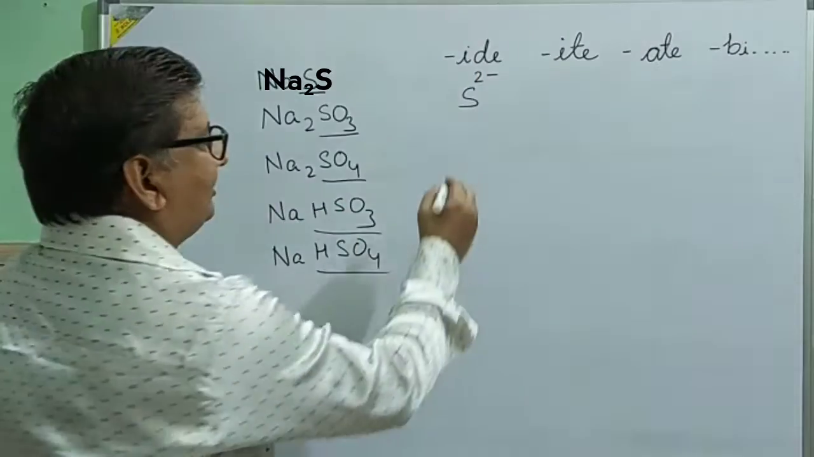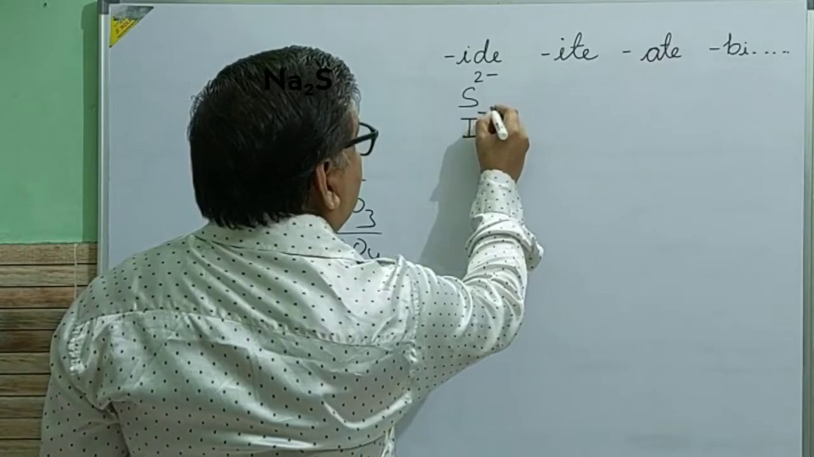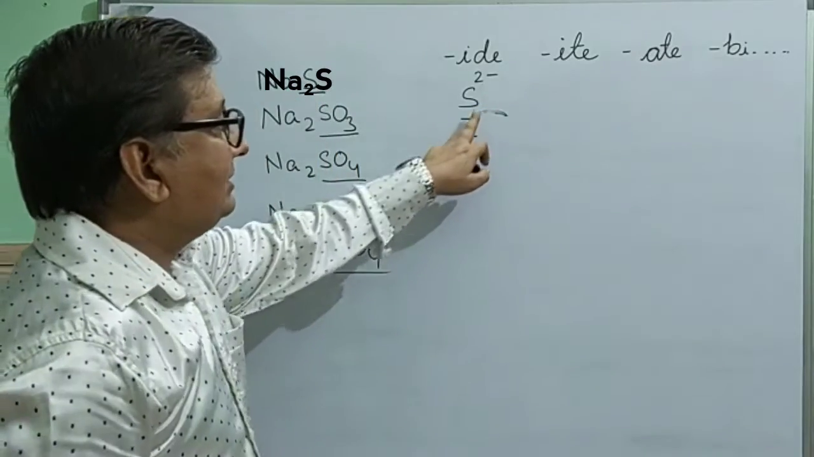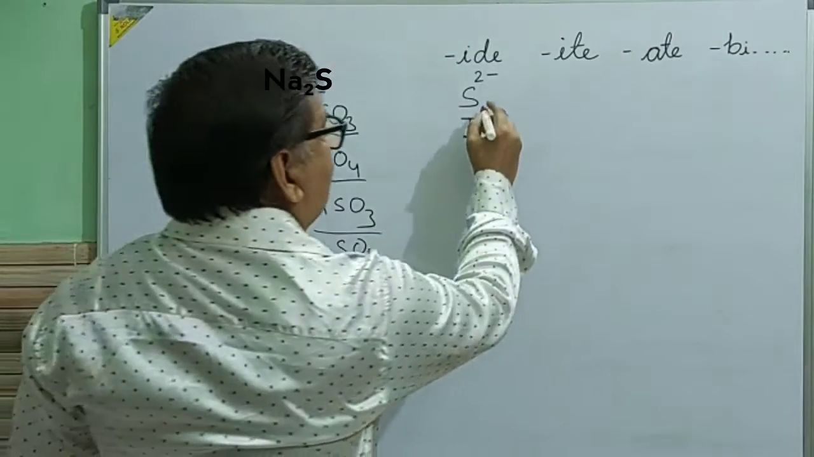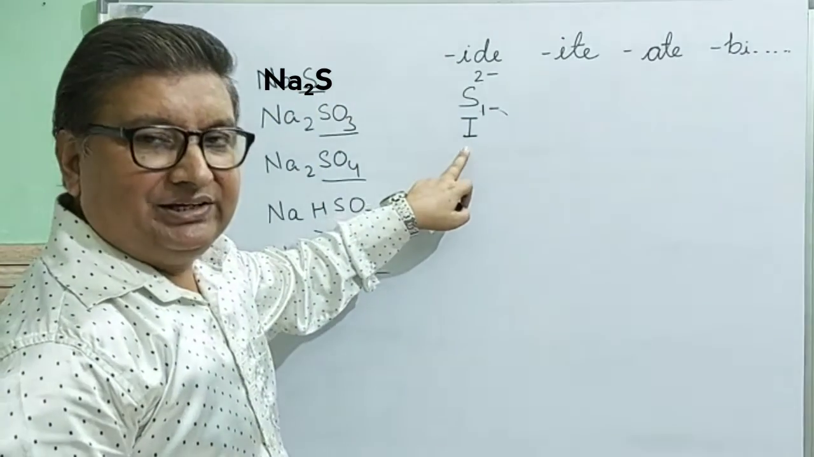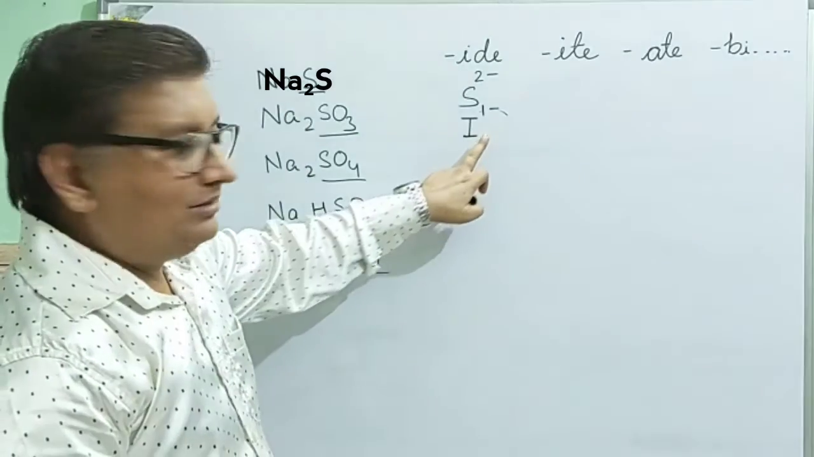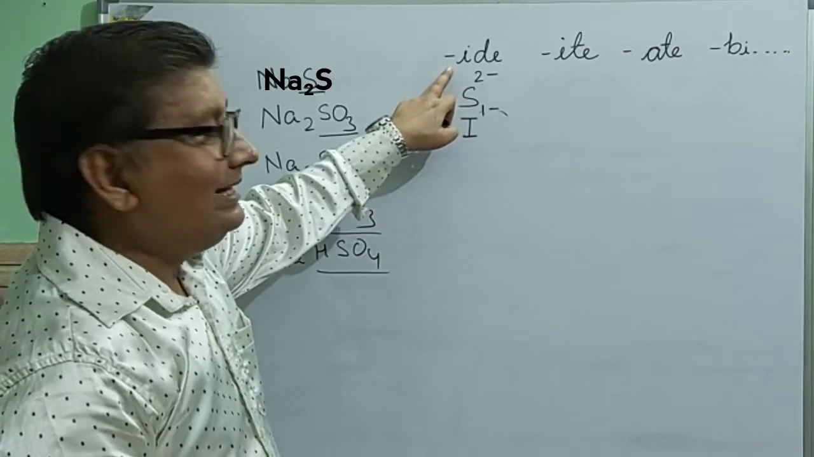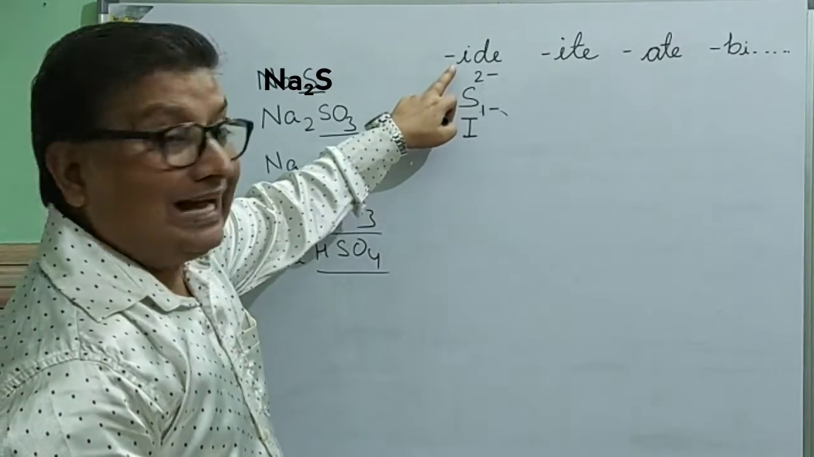One more example I take. Suppose I write I. If I write simply I, this is the symbol for iodine. But once I write it with -1, it has become a radical, or you can say an ion. And you can see there is no oxygen atom here. Therefore, we can add IDE as a suffix. So it will become iodide.